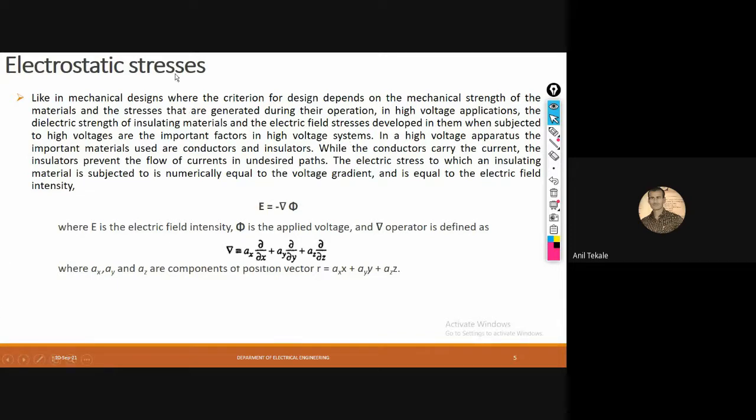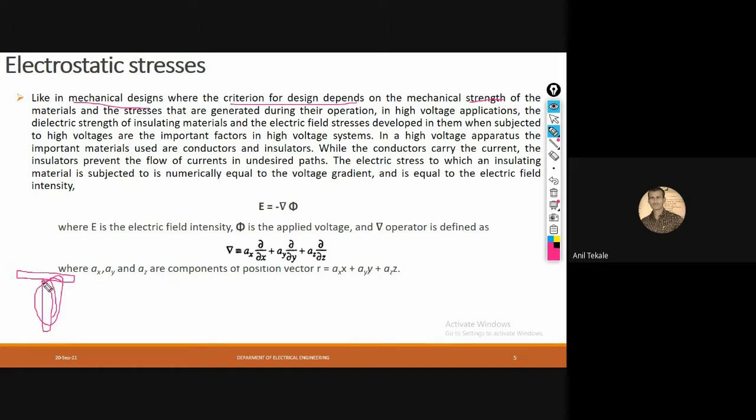As we know, if we go for mechanical design, there are some criteria for the design which depend on strength. Suppose you are going for any kind of mechanical construction, then the tensile strength and flexibility, all that strength you have to understand. There may also be stresses. Suppose there is one pole and above that pole there is a slab. Then there is a stress on this pole. How much weight it can bear is also an important thing.